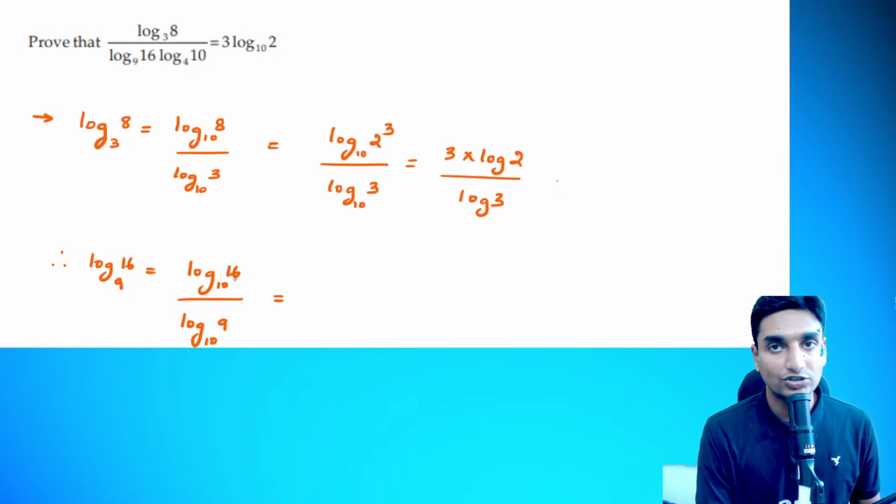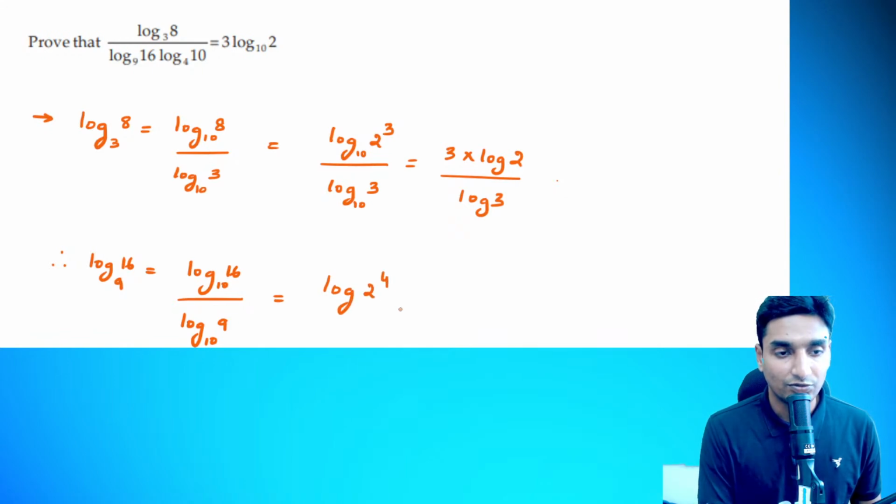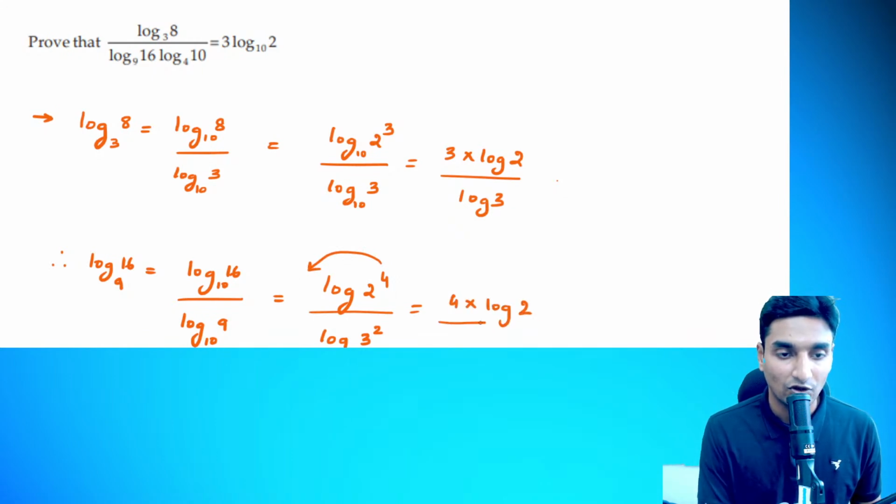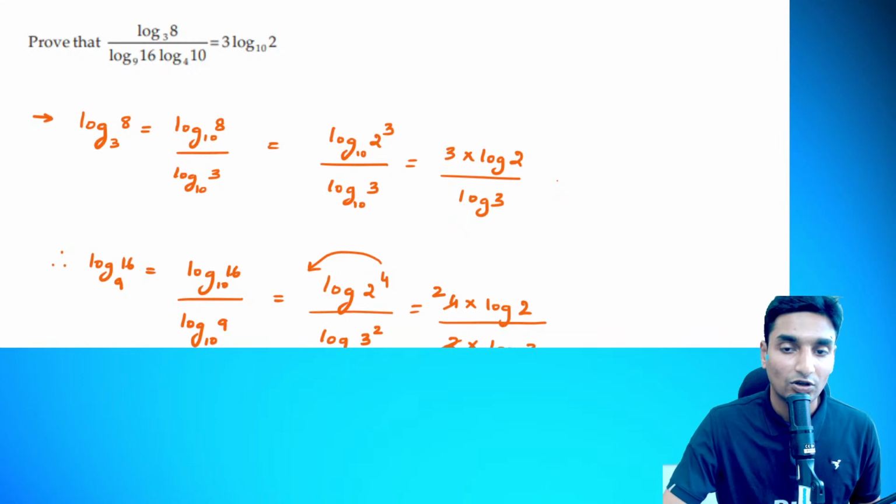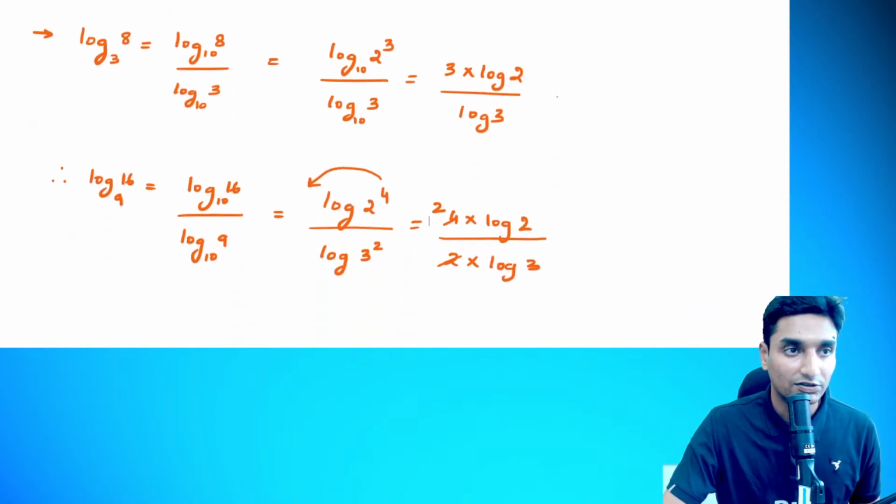And we are converting to that. Logarithmic function of 16 can be written as 2 to the power of 4, whole divided by logarithmic function of 9, which can be written as 3 square. So now log a raised to m can be written as m into log a. This power gets multiplied. So 4 log of 2 to the base 10, whole divided by 2 into log of 3 to the base of 10. The 2 and 2 both get cancelled out. So what is the remainder, guys? 2 log 2 divided by log of 3.